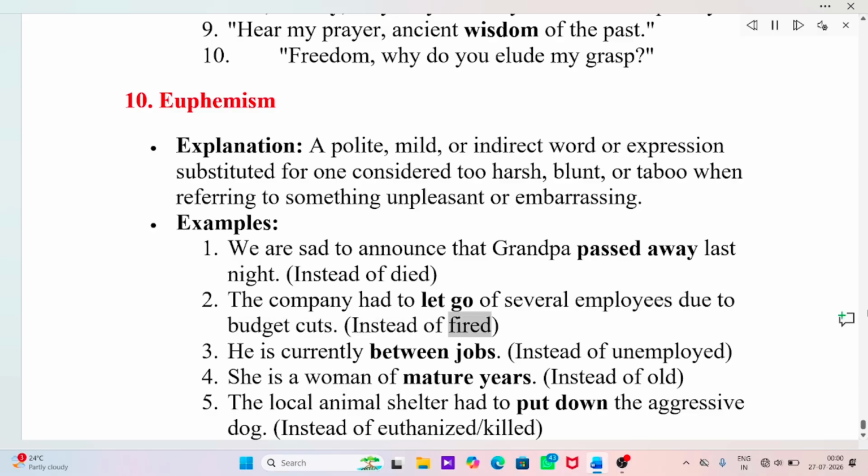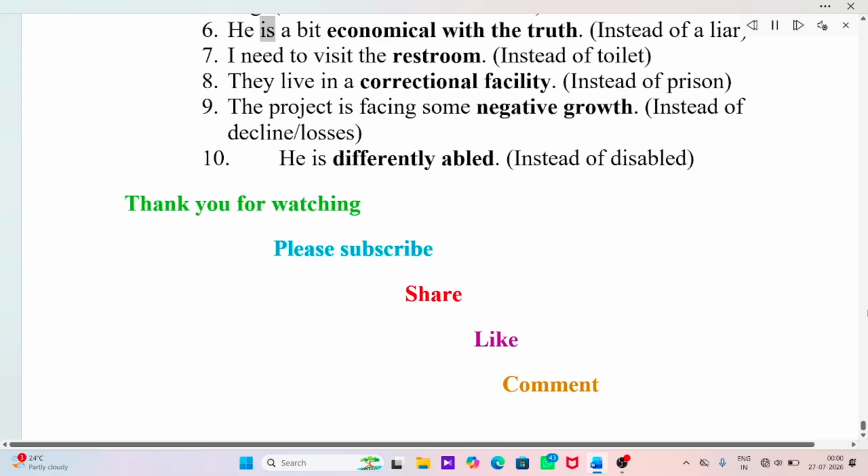The company had to let go of several employees due to budget cuts. Instead of fired. He is currently between jobs. Instead of unemployed. She is a woman of mature years. Instead of old. The local animal shelter had to put down the aggressive dog. Instead of euthanized/killed.